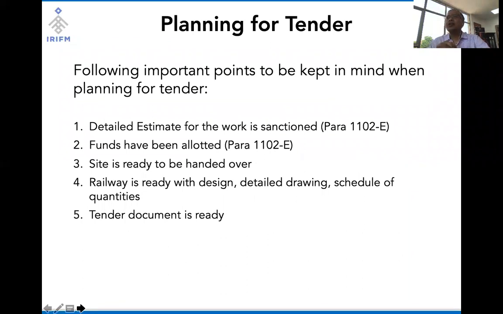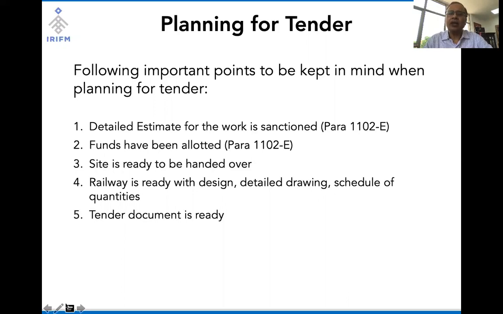As we discussed in the previous module, every tender goes through 4 stages. The pre-tender stage, which is essentially the stage for planning for tender, then tender document preparation, then opening of tender, and then tender finalization. So we are discussing planning for tender, and we are going to discuss this topic in detail.